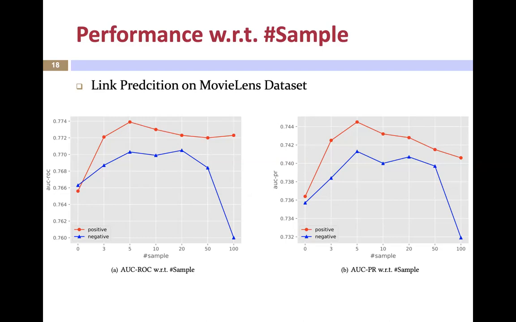The red line and the blue line stand for the performance of the model with varying positive samples and varying negative samples respectively. From these charts, we can find that a model with positive sampling outperforms a model with only negative sampling, and optimal performance can be achieved with around 5 positive samples. Therefore, the experiments again support that positive sampling does enhance the model performance in addition to negative sampling.